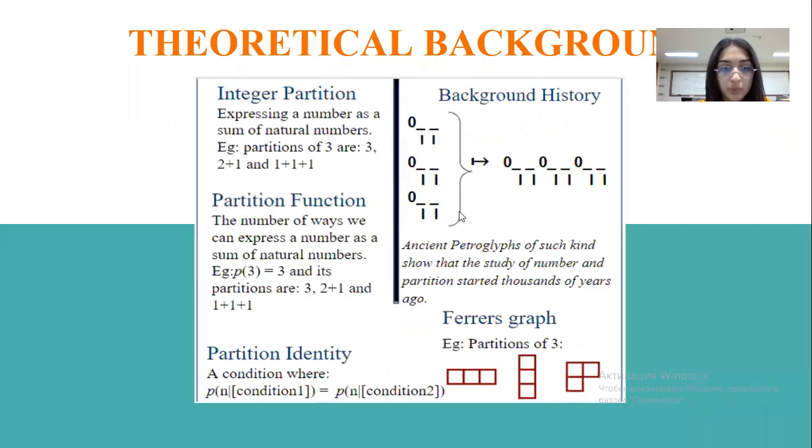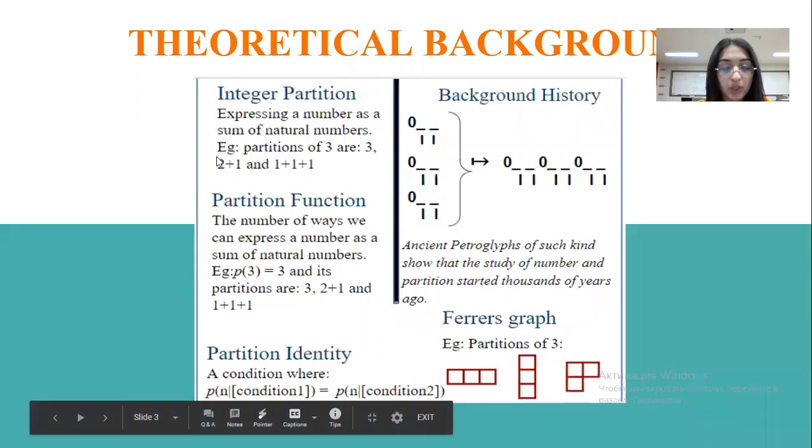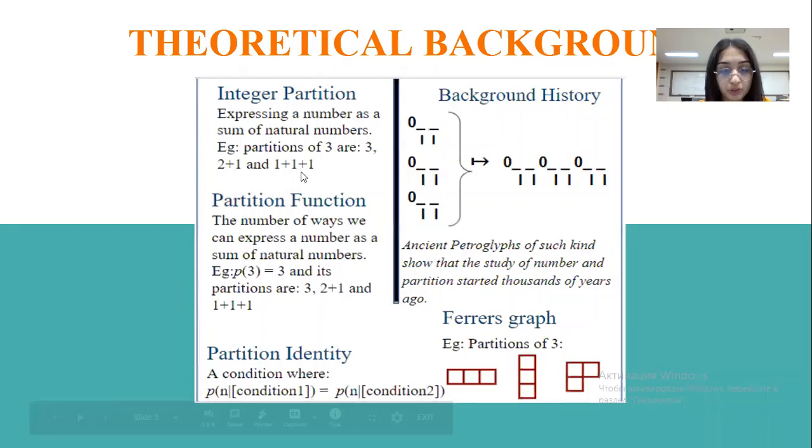So, a little bit on our theoretical background. What is integer partition? Expressing a number as a sum of natural numbers is an integer partition. For example, partitions of 3 are the number 3, 2 plus 1, and 1 plus 1 plus 1. Partition function: it's the number of ways we can express a number as a sum of natural numbers. So, partition function of 3 is basically 3, because it's 3, 2 plus 1, and 1 plus 1 plus 1. And partition identity.